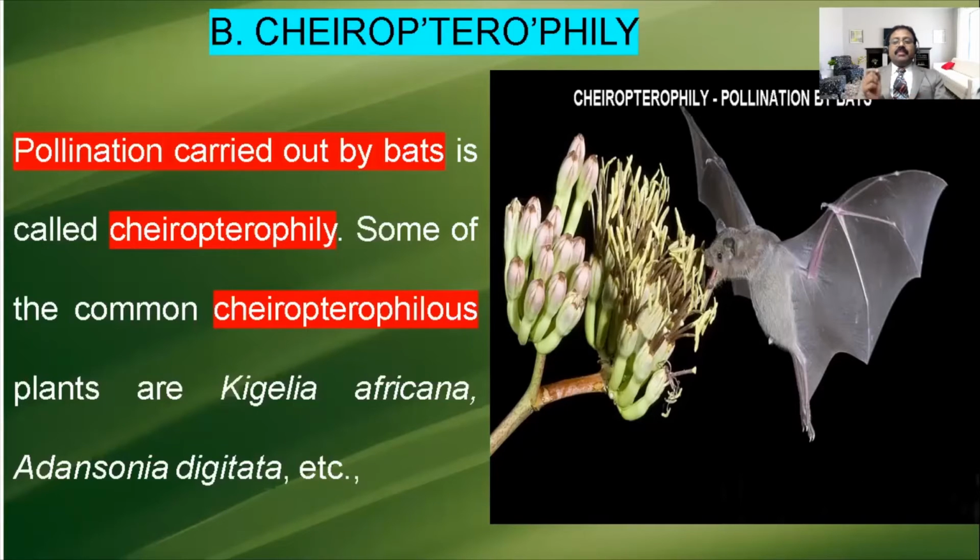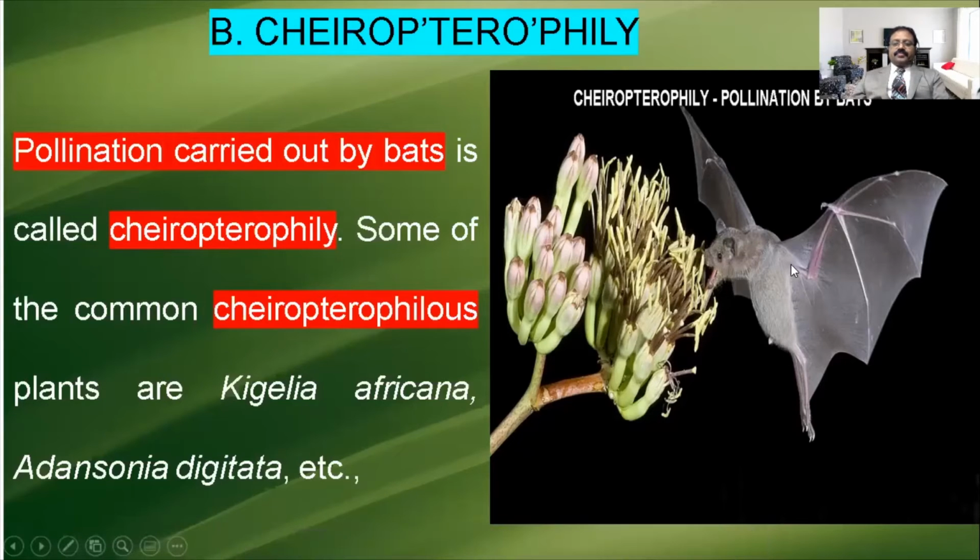The pollination by bats is called Cherapterophilous pollination. That type of plants are called Cherapterophilous plants or Cherapterophilous flowers. For example, Elijah africana and Adansonia digitata are plants usually pollinated by bats. Some other plants also there. The plants pollinated by bats are called Chiropterophilous flowers. That type of pollination is called Chiropterophily pollination or Chiropterophily.